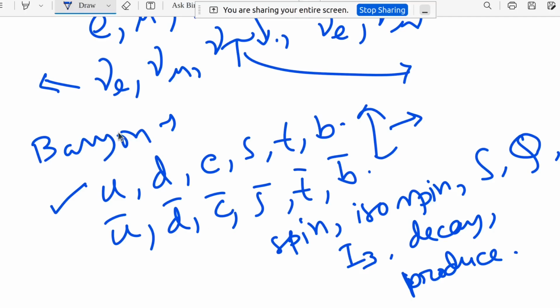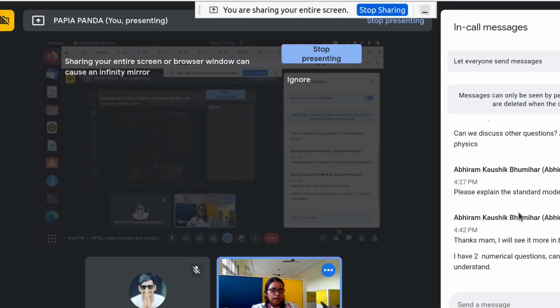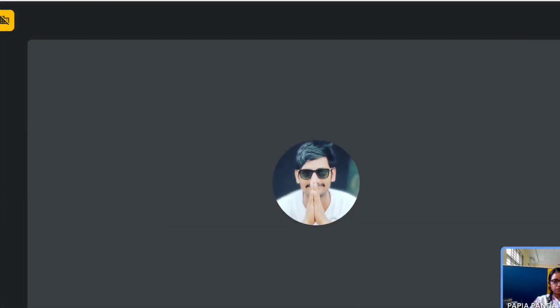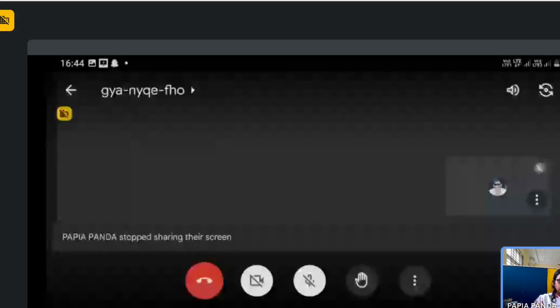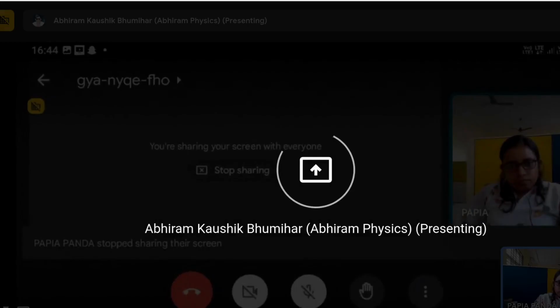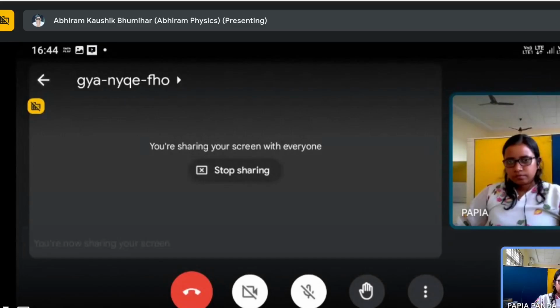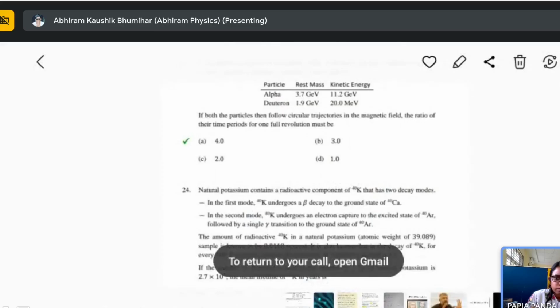Okay. Up to numerical questions, can I share? I need to understand. Okay, sure. If you want to share, then I have to stop sharing. Yes, share. Two particles are specified in the table.